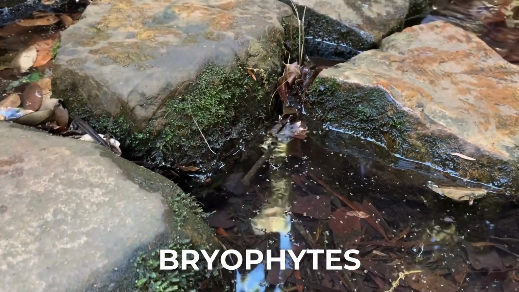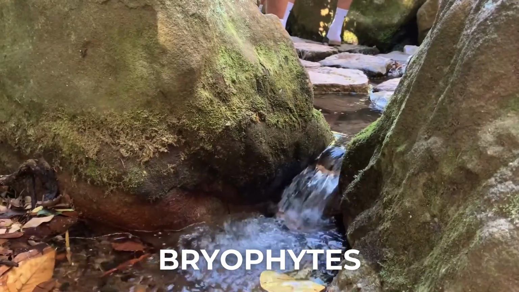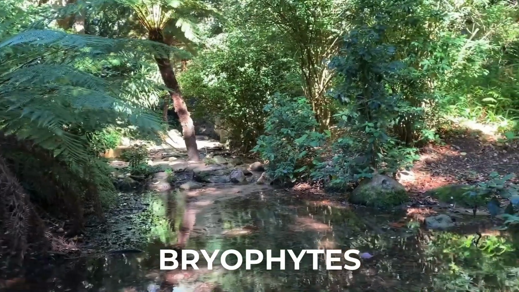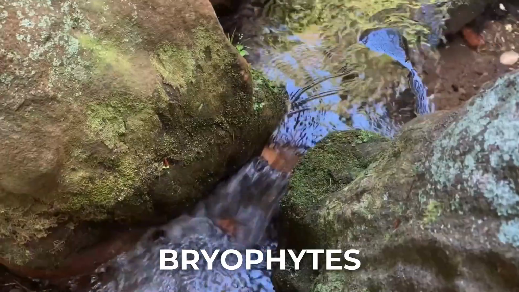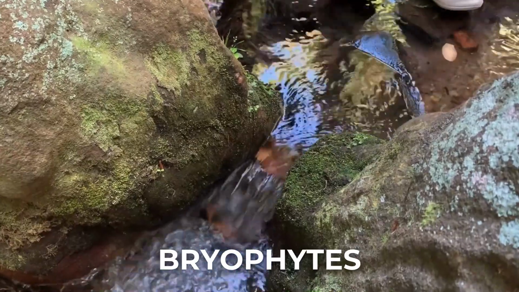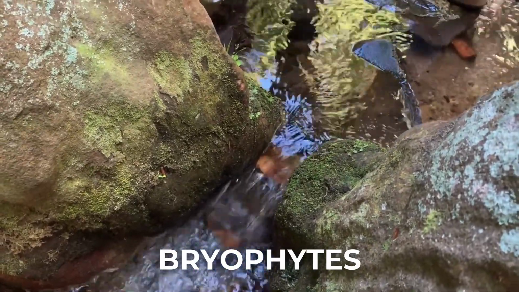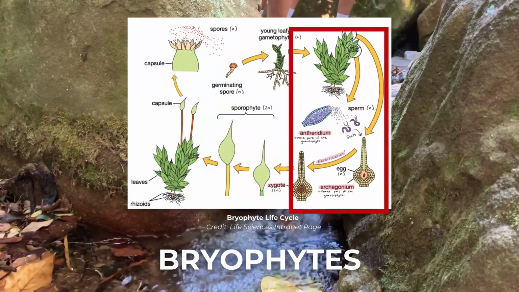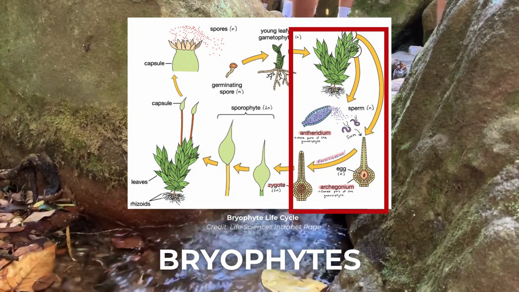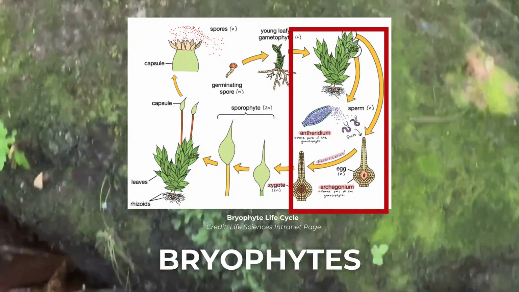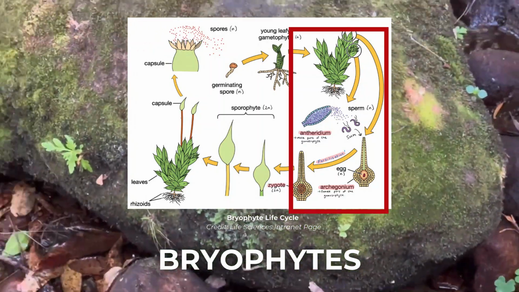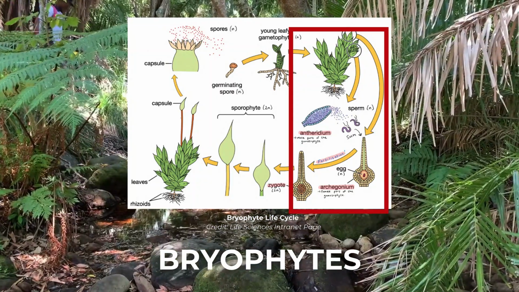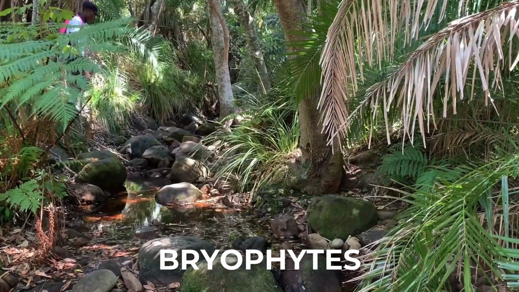Bryophytes are the most primitive land plants, including mosses and liverworts. They thrive in moist, shady environments like forests. Bryophytes lack a vascular system and so rely on diffusion for water and nutrient transport, limiting their height. Bryophytes require water for both reproduction and fertilization, as the male gametophytes release sperm into the water, which swim to the female gametophytes. Once the sperm reaches the egg, fertilization occurs.